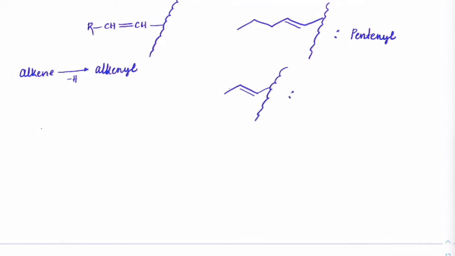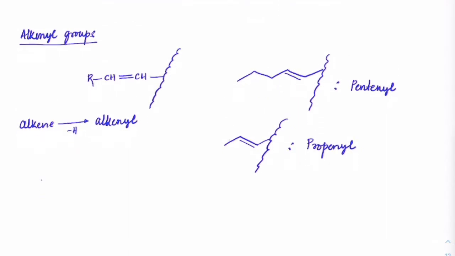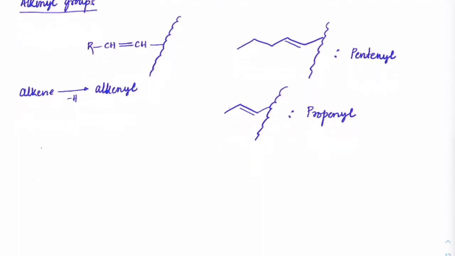Now you can check it out. The number of carbons 1, 2, 3. So 3 carbons are present here. So this would become propenyl. Okay. So I guess you understood, wherever there is a double bond carbon connected directly, accordingly the name will come as ene and yl. Okay, important students. This is the way to write enyl.